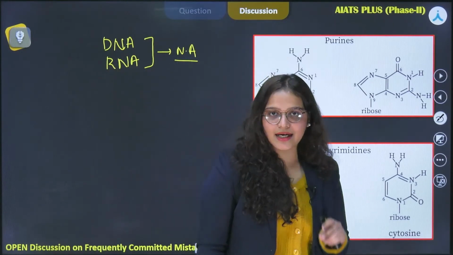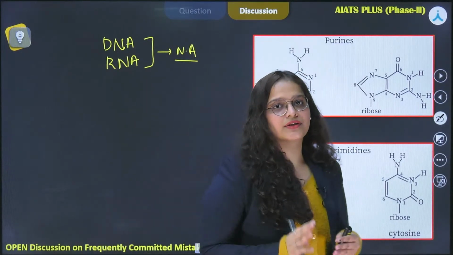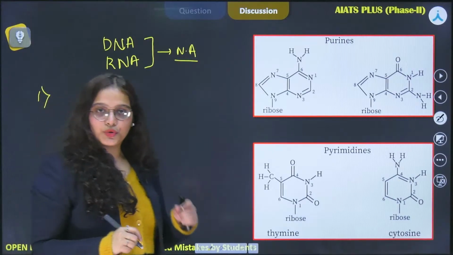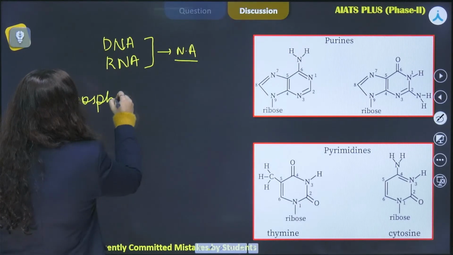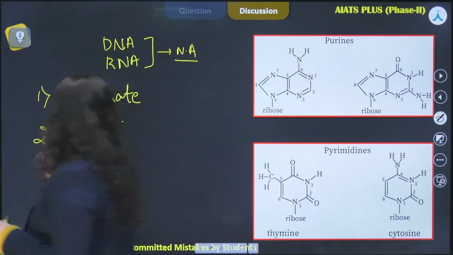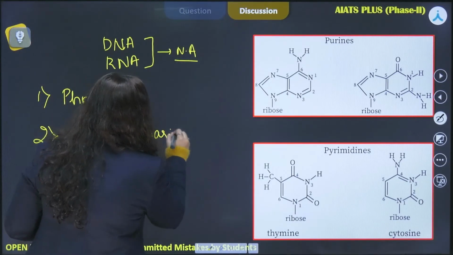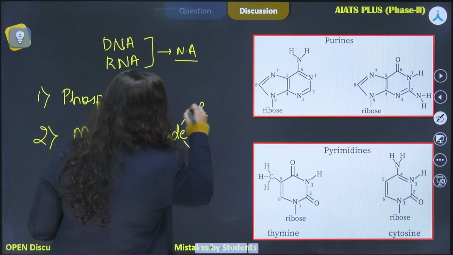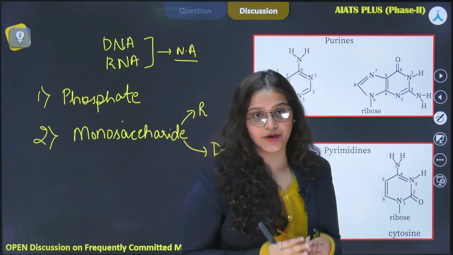And our NCERT states that nucleic acids are composed of three basic structures, and they are a phosphate group and a monosaccharide, and a monosaccharide can be a ribose sugar or deoxyribose, depending on the type of genetic material that we are talking about.